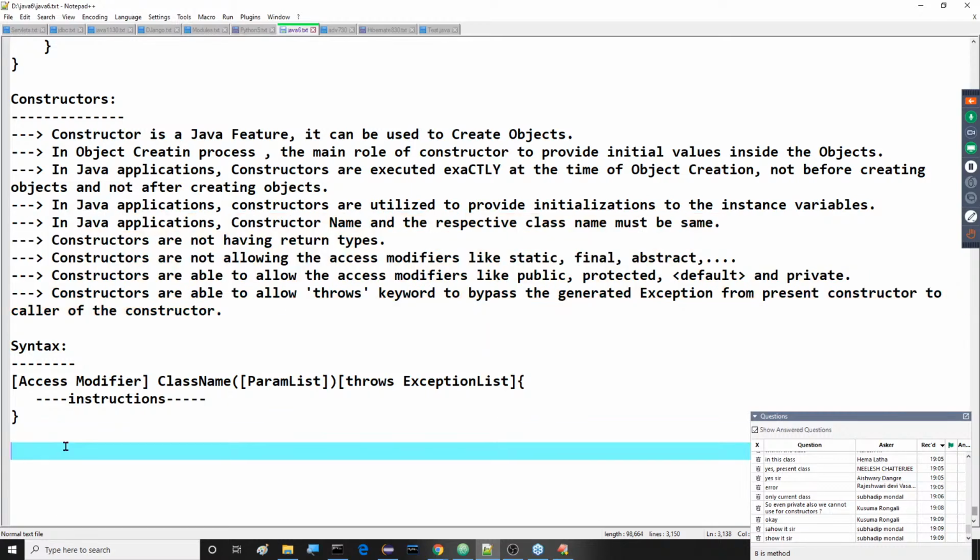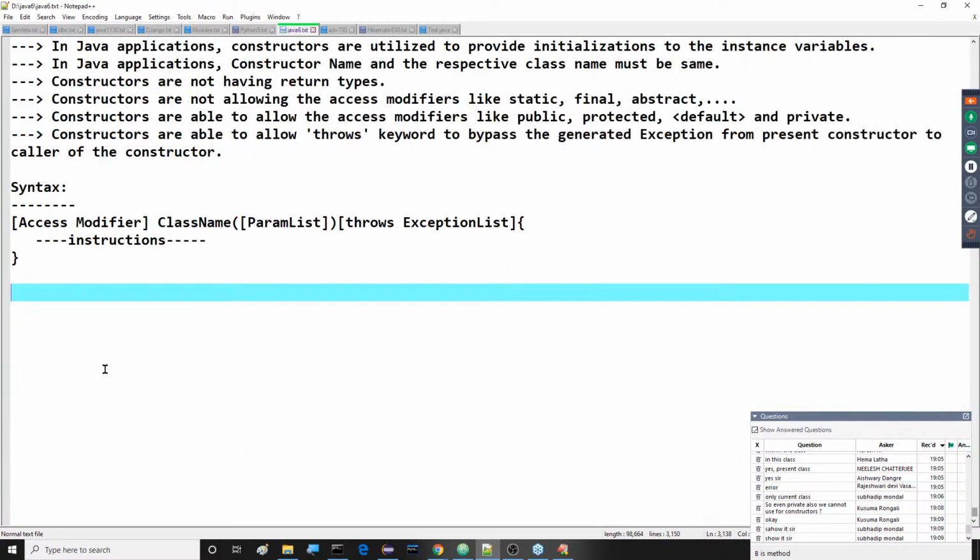Next, after completion of this, types of constructors. What various types are available?